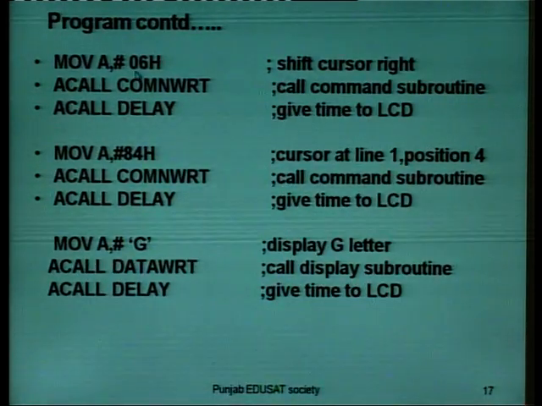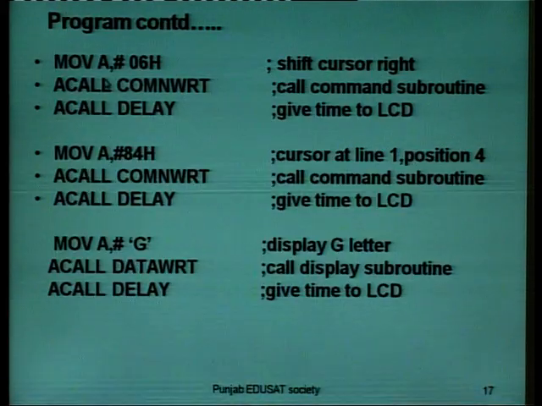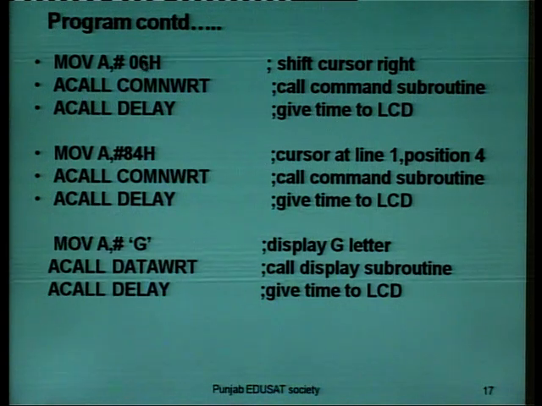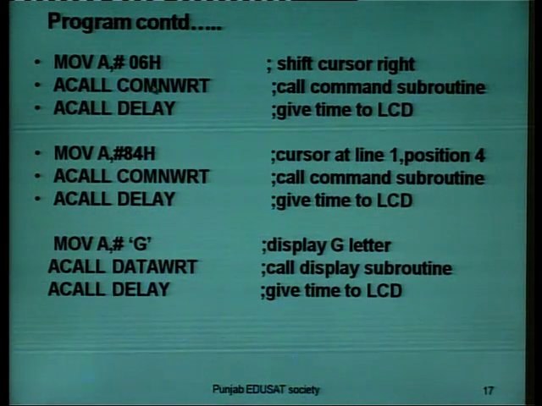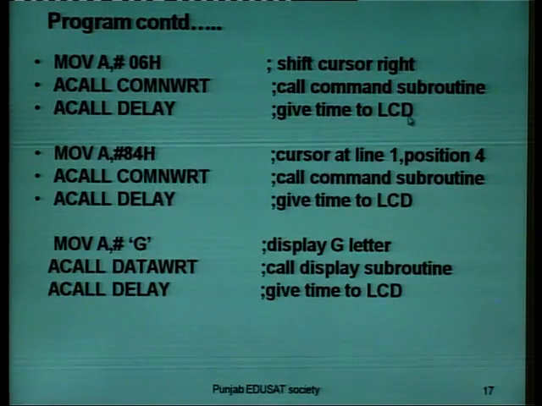After that, we will move 06 to the accumulator. This will shift the cursor to the right. Then we again call command write, as 06 is a command for the LCD, and then absolute call for delay, giving time to the LCD.